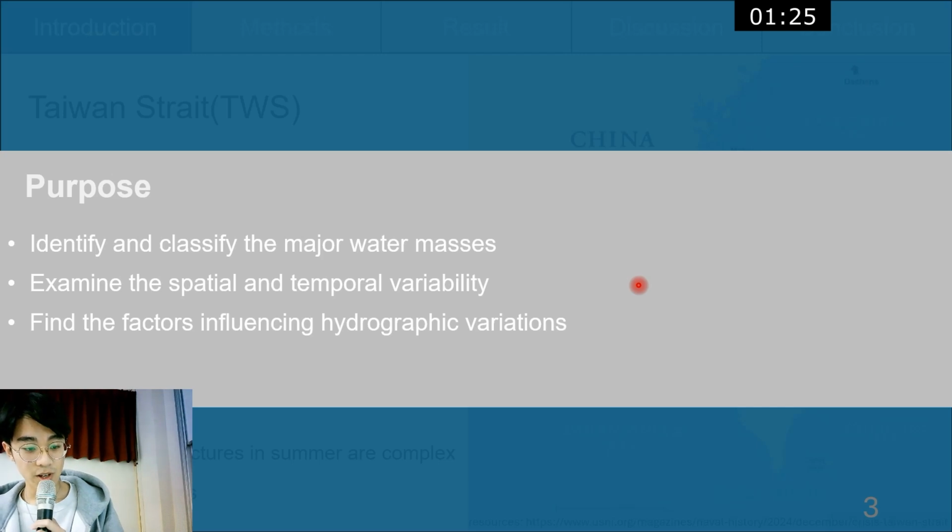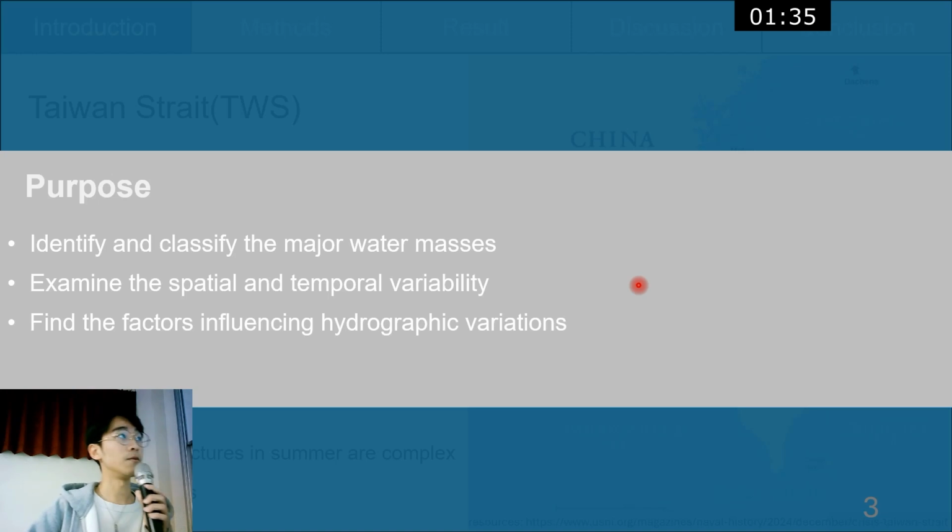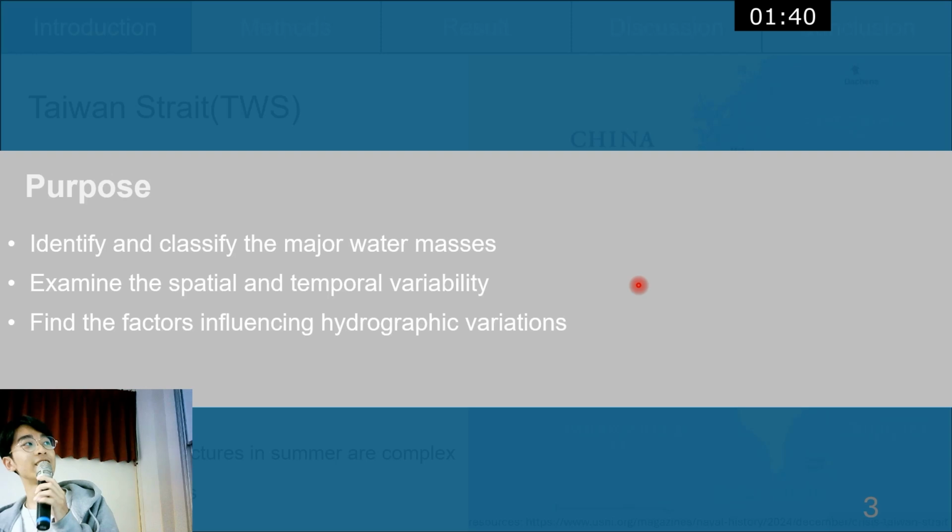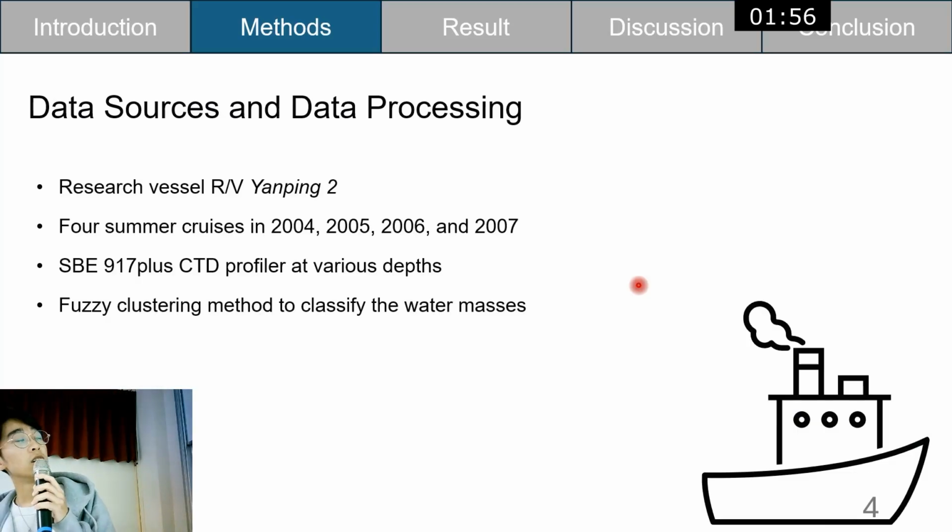Okay, so what is the purpose of this paper? The first is to identify and classify the major water masses. We are going to divide them into five water masses, and I will talk about it later. The second is to examine the spatial and temporal variability in temperature and salinity, and eventually find the factors influencing hydrographic variations.